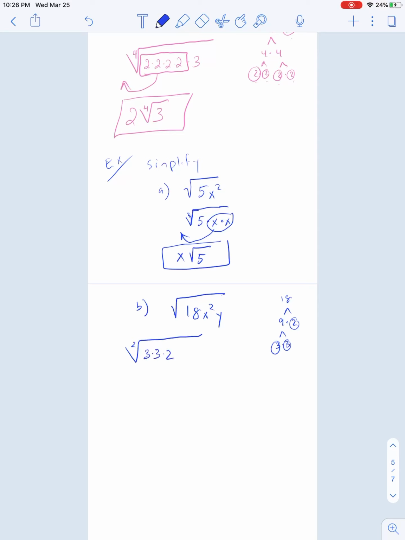I have a 3 and a 2, and then I have 2 x's and a y. Pulling in groups of 2's again, I got that, that's going to come out. And I got that, that's going to come out. So the 3 and the x come out. That gives us 3x, square root, and on the inside we're left with 2y.